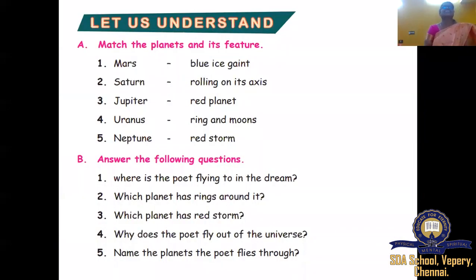Okay, let us understand. We have studied about the planets in the poem. It's given, match the following. I think children, you can do the match the following. Mars, Saturn, Jupiter, Uranus, Neptune. The answer is also given here. You just have to mark it. That is your assignment for today's class. Coming to the answers of the following.